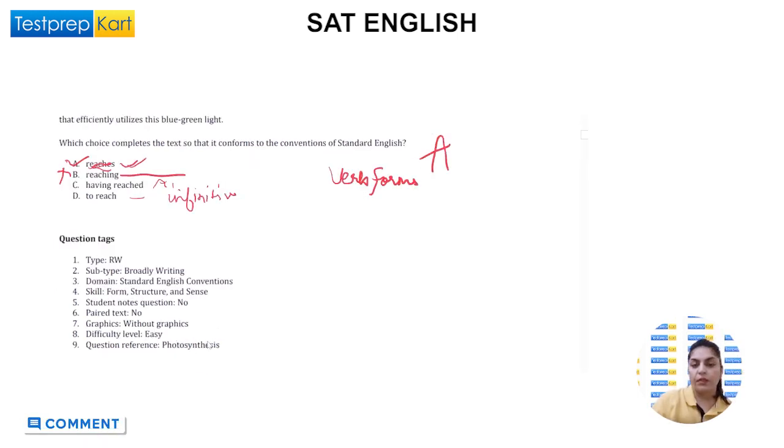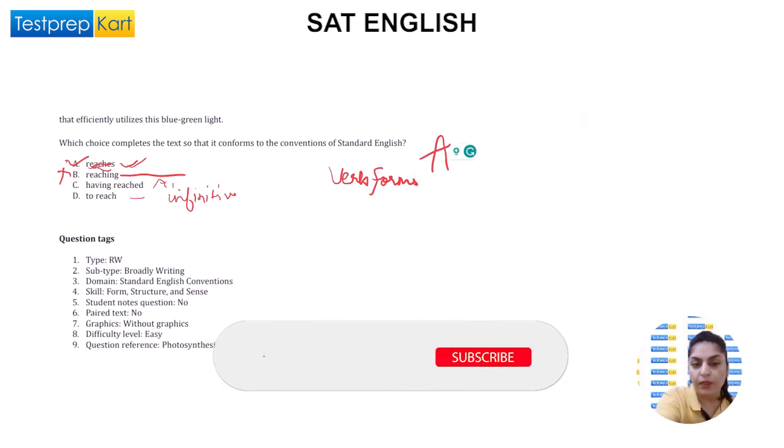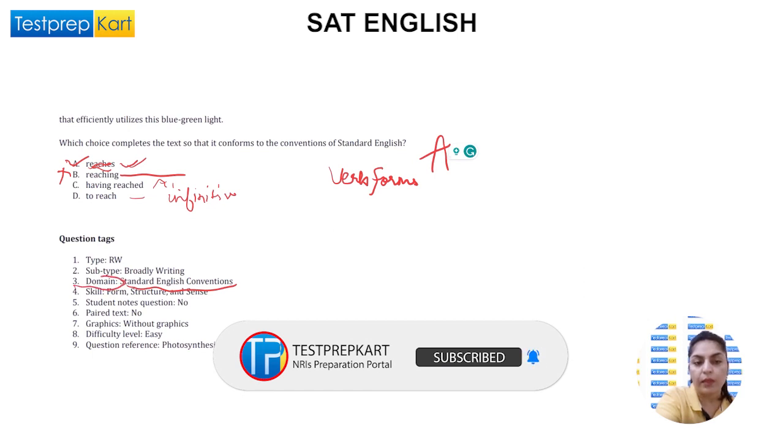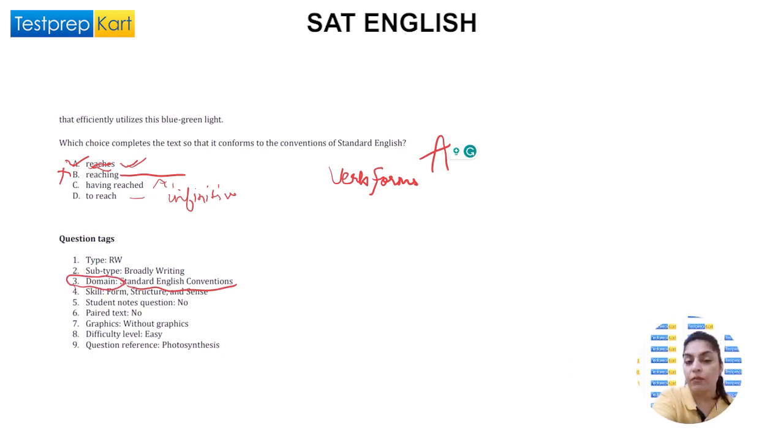Let's read the question text quickly. It is about reading, in-depth reading, standard English conventions. This is our domain. From what domain has this passage been taken? It has been taken for testing of standard English conventions. Convention means rules, principles. Standard English means which is grammatically correct, right? We don't have any graphics and the level is quite easy. We just have to find one right verb form and it is about the photosynthesis process, right? So our question 15 we have done, which is based on verb forms or verb tense.